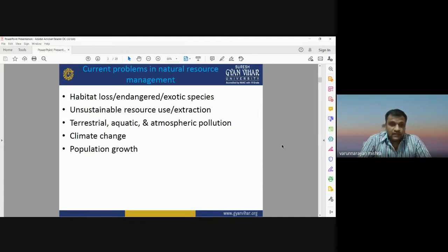Why is it required to work on natural resource management? Because, as we know, climate is changing day by day, and there is habitat loss. Habitat loss means the natural environment for living space is in danger. Habitat means the environment surrounding you.